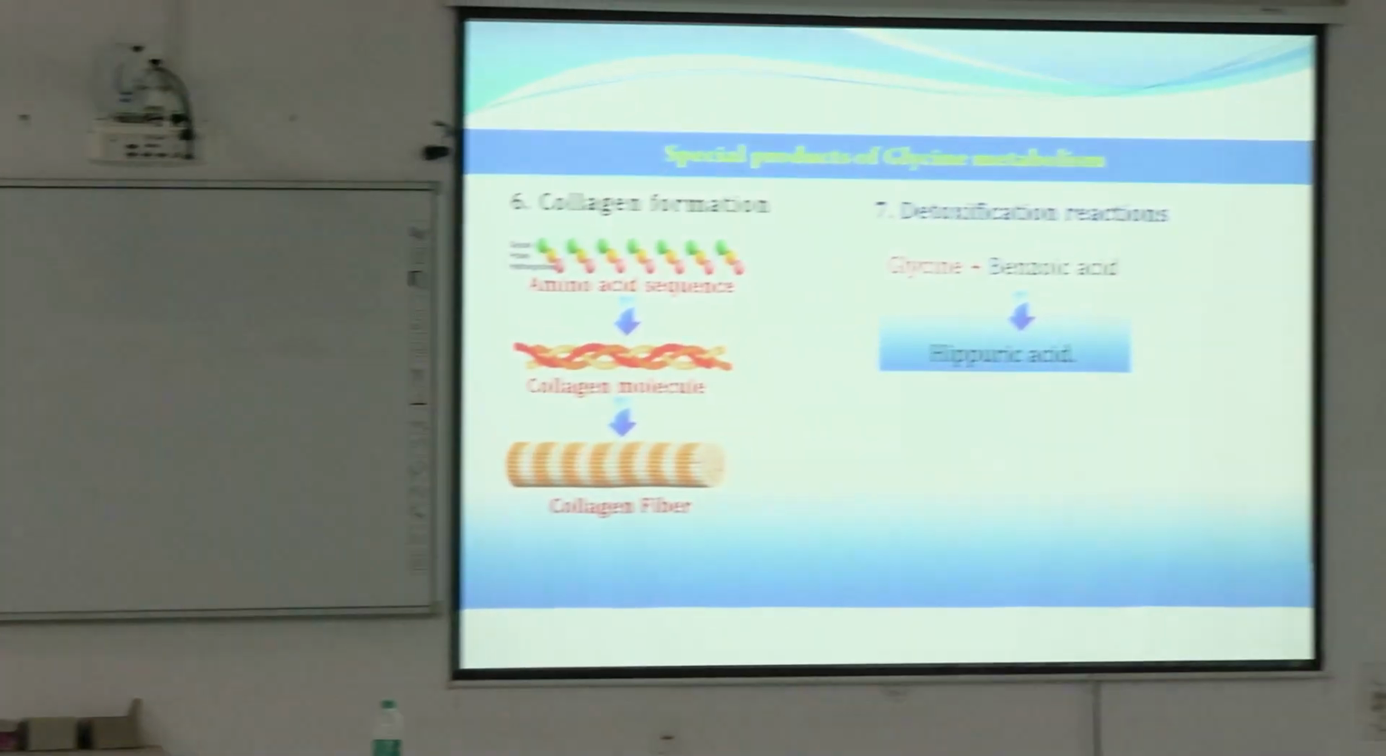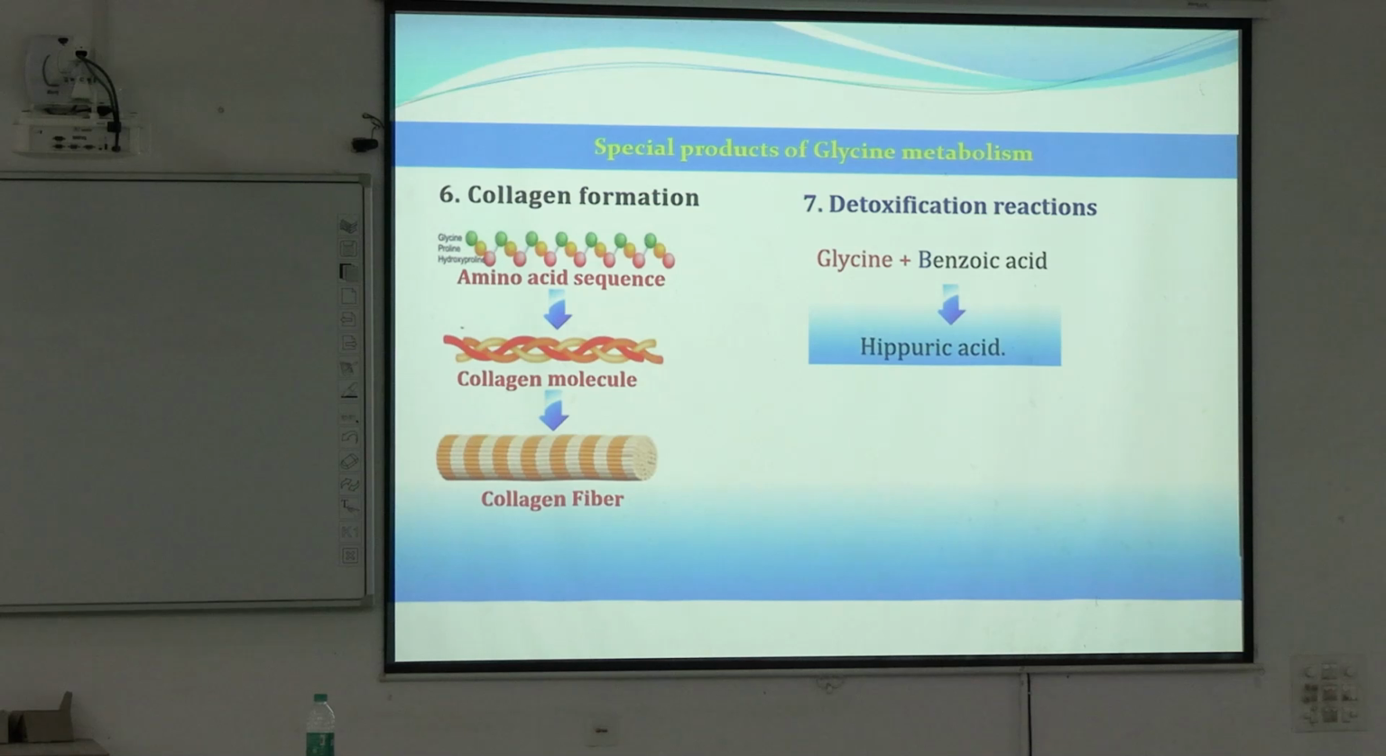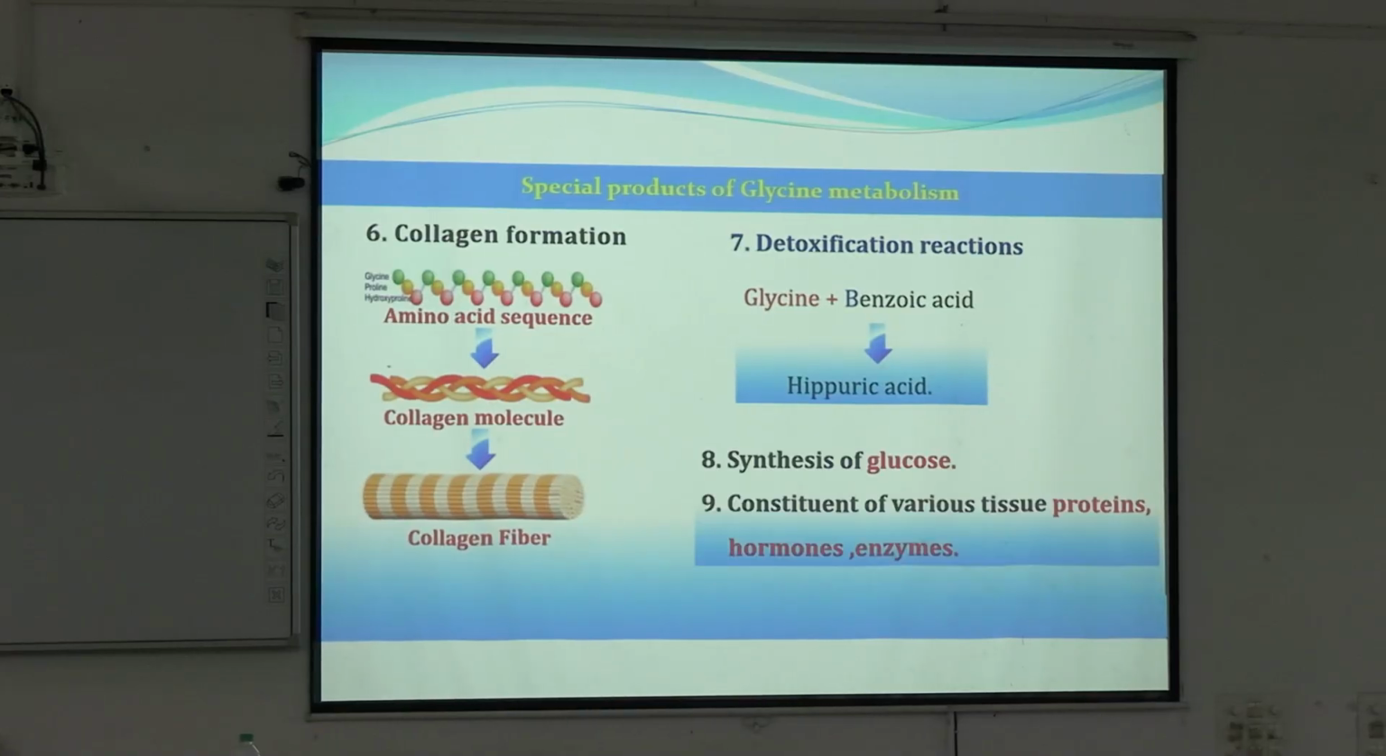Okay, now detoxification. You already know that detoxification of glycine is done by benzoate and it is excreted in the form of hippuric acid. So in case of ammonia toxicity, benzoate can be used for removal of nitrogen compounds in the form of hippuric acid as it binds with glycine. So glycine here acts as a detoxification agent also.